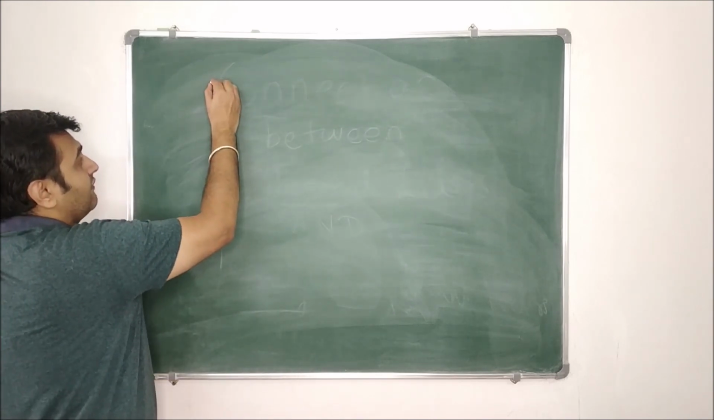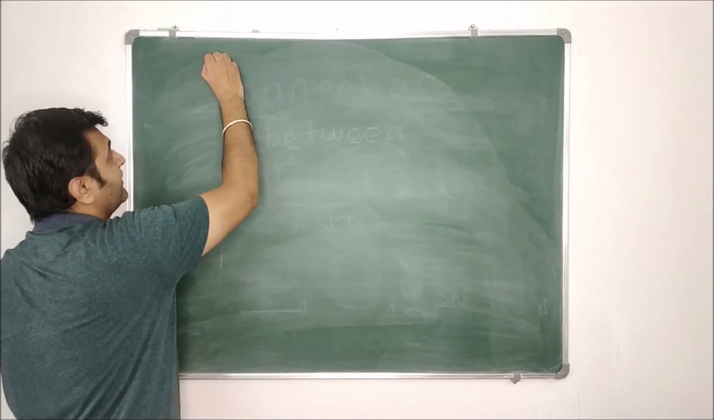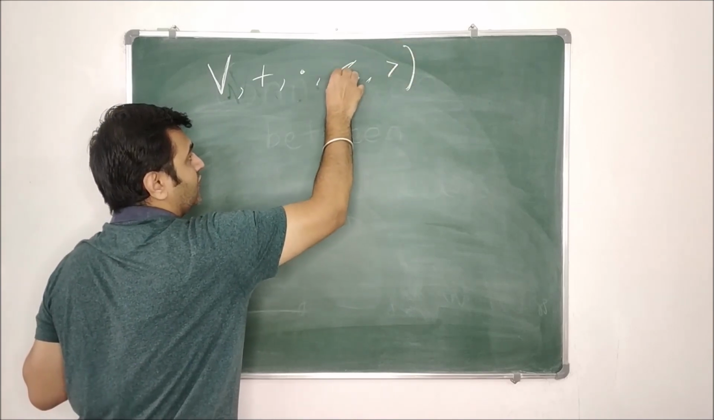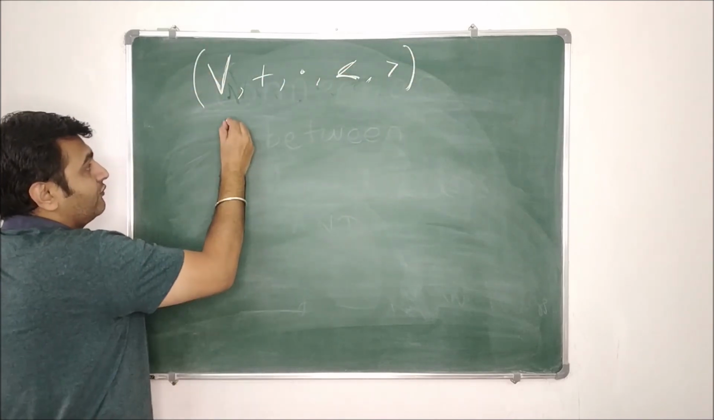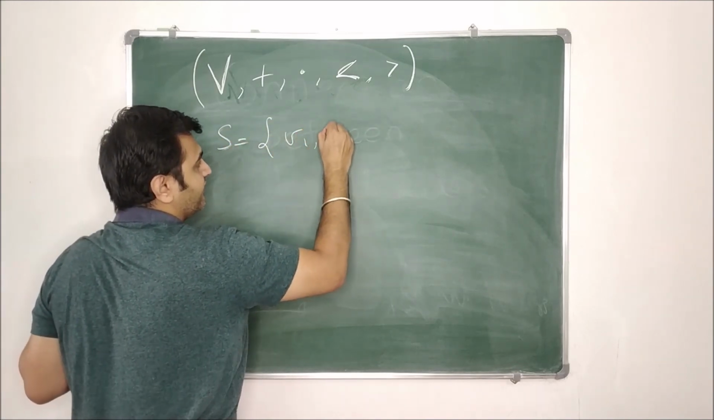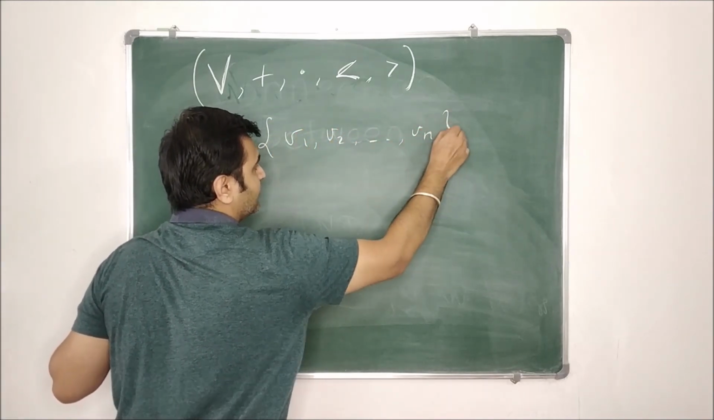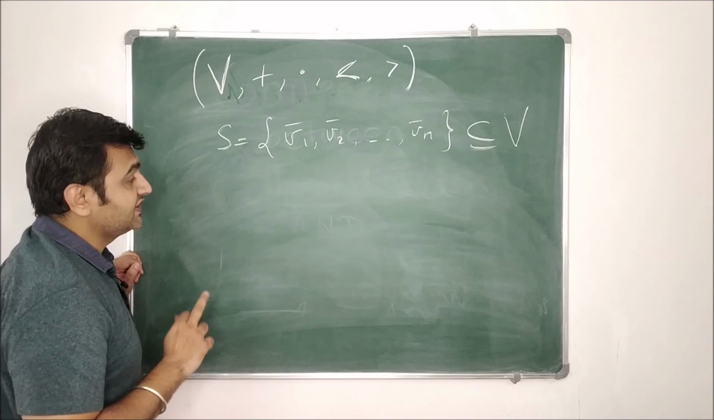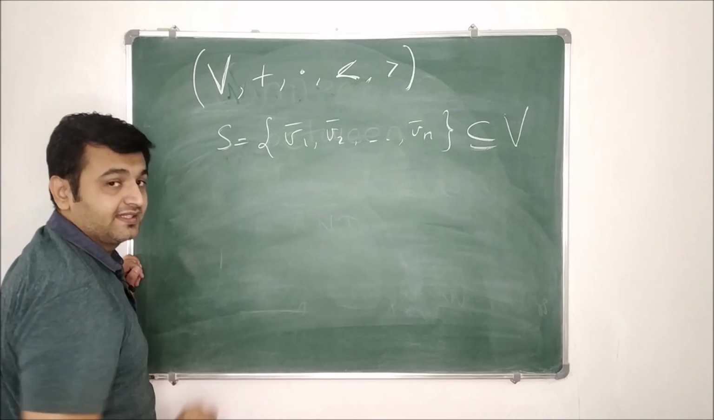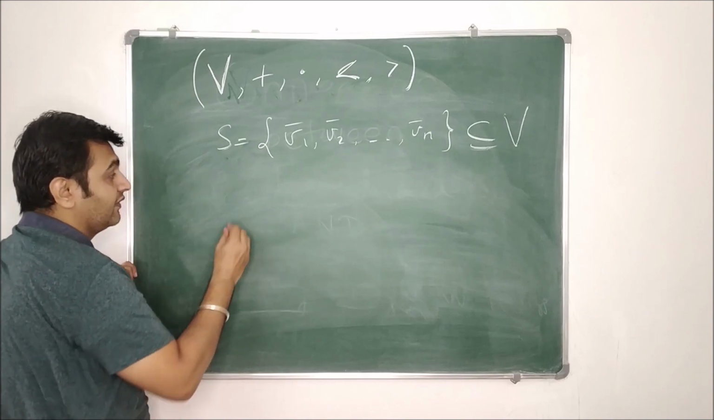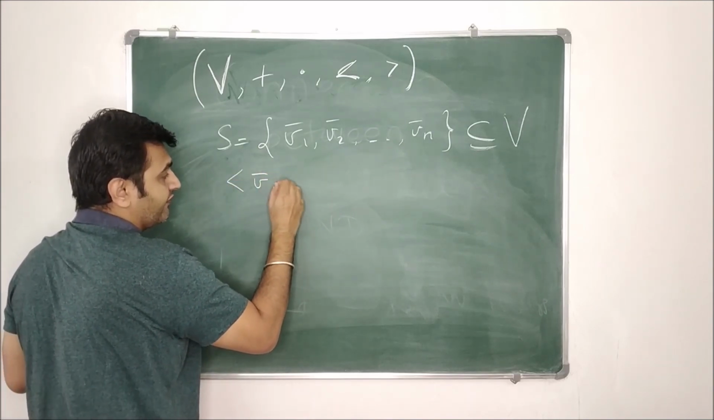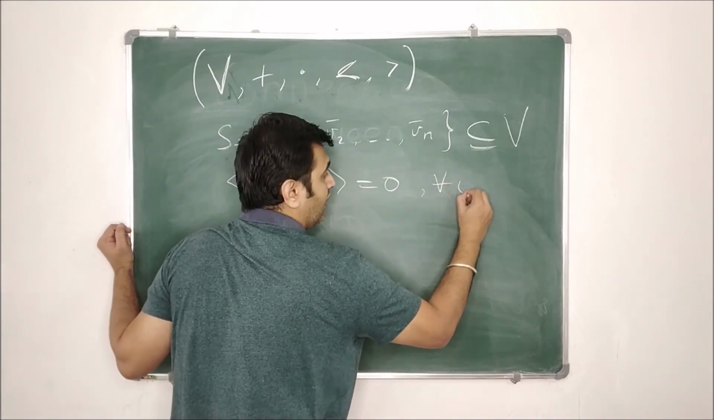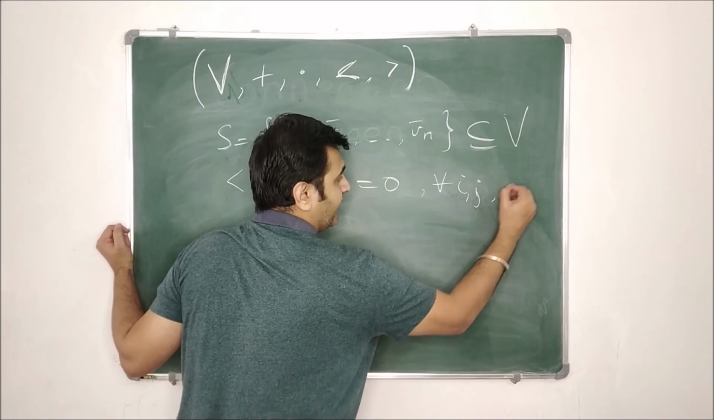So if I have an inner product space V, what is my V? It's a vector space and it has an inner product. Now you take S, which is nothing but say V1, V2 up to Vn. So these are the vectors in the inner product space V. So this S is a subset of V, and I will say that S is an orthogonal set if the inner product of Vi comma Vj is 0 for all i comma j